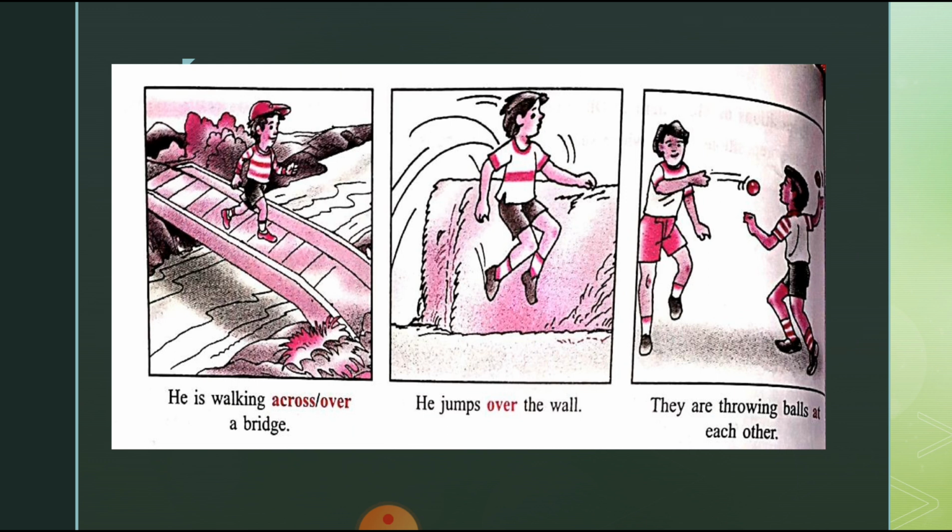He is walking across a bridge. He jumps over the wall. They are throwing balls at each other. In all these pictures you can see across, over, at. These are all prepositions of movement and direction.